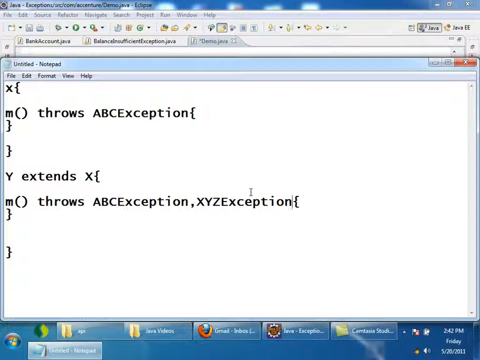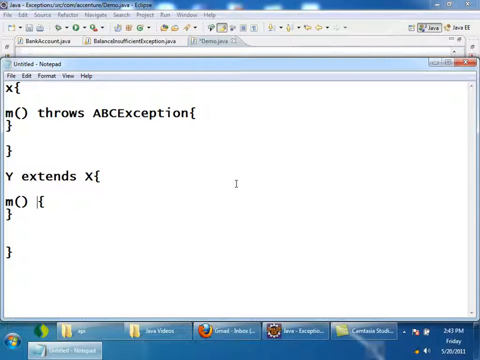But now tell me, if in the superclass my method M is throwing ABCException, and in the subclass this overridden method does not throw any exception, is there any problem now? No, there is no problem here.